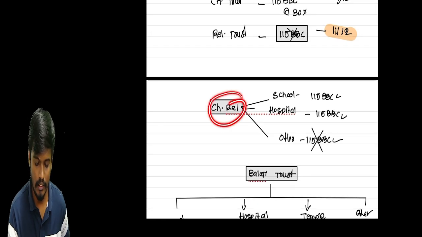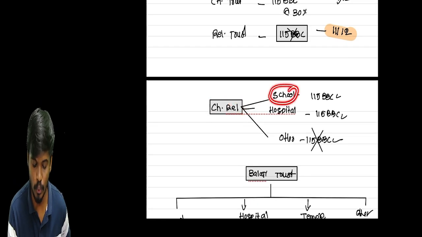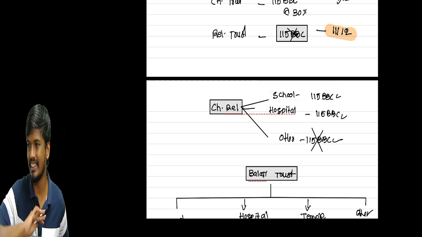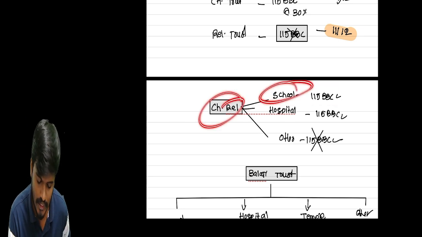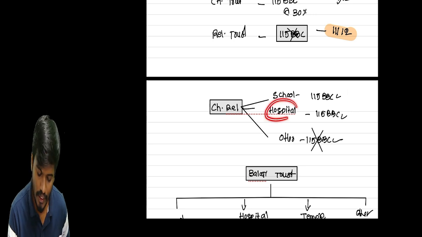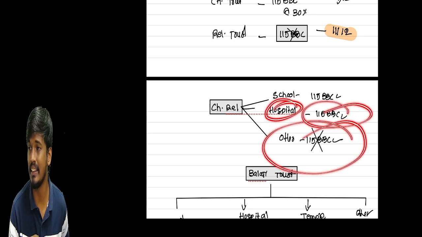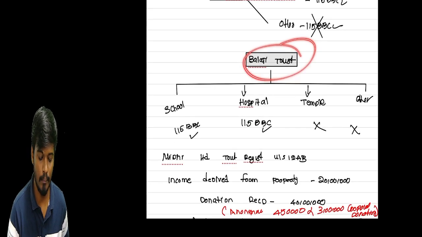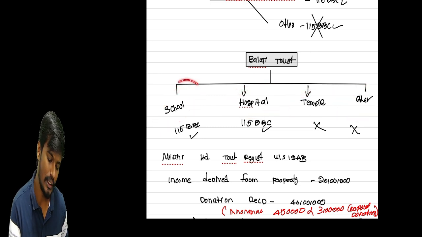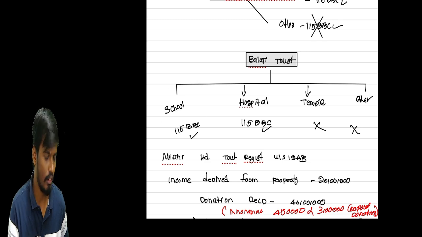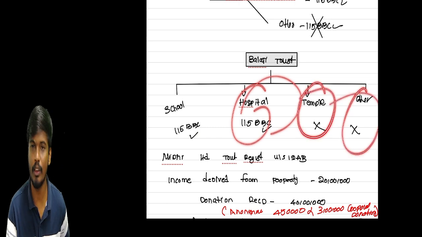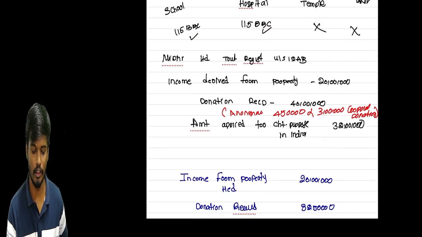So if the trust is charitable plus religious, for example, the trustees run schools and hospitals and others. If the trust amount is applied only for the purpose of school, we can apply 115BBC and anonymous donation. Next, only for the hospital we can apply. For others, it does not apply. For example, if the Balaji Trust maintains a school hundi, a hospital hundi and a temple hundi, any amount deposited in the school and hospital hundis attracts 115BBC only on that amount. But amounts deposited in the temple hundi and other hundis do not attract 115BBC.